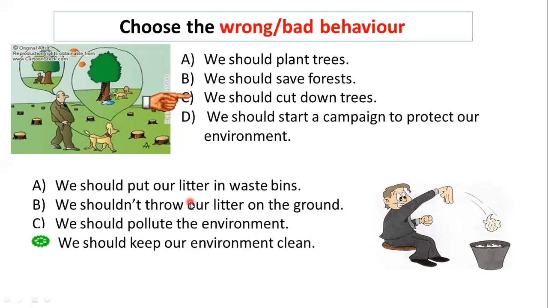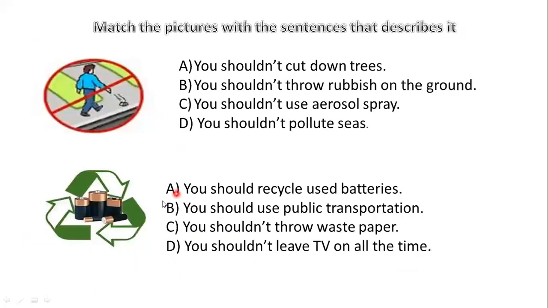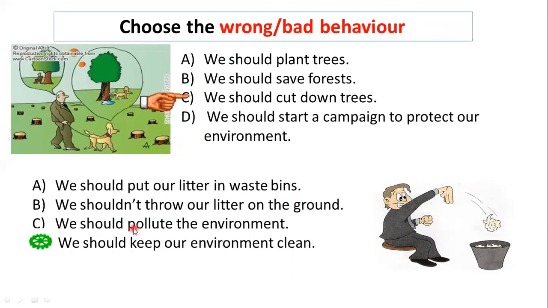We should put our litter in waste bins. We shouldn't throw our litter on the ground. We should pollute the environment. This is the wrong one, C. I don't know why this one is showing here. There's a mistake. So C is, let me draw. It is C. We should pollute the environment is the bad behavior.